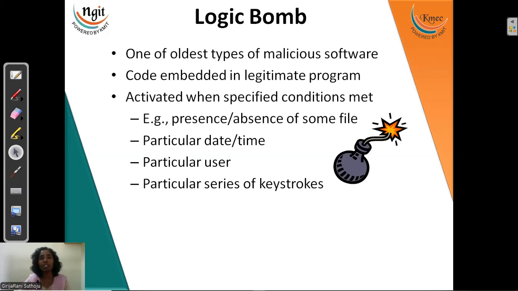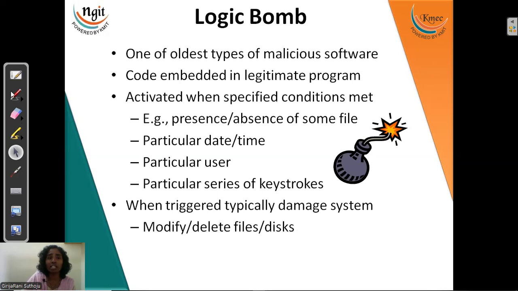When it finds abc.txt only, it will start attacking our system. So it will keep on updating itself to understand what requirements I need. So if I have a file called abc.txt, then you attack. So the trigger point will be something else, which a logic bomb will keep on waiting for. Or else attack on so and so date, August 15, 2024. So all this kind of thing will be given to the logic bomb.